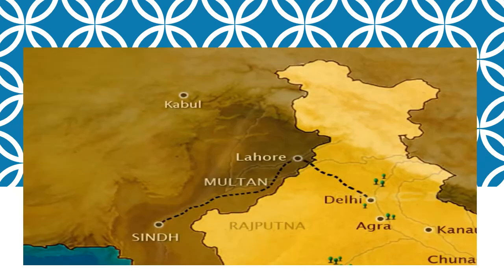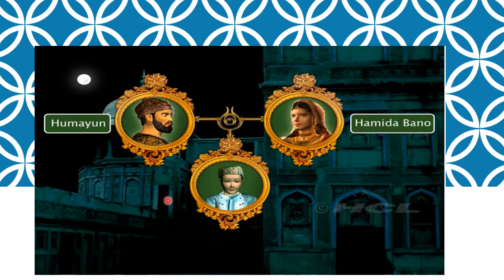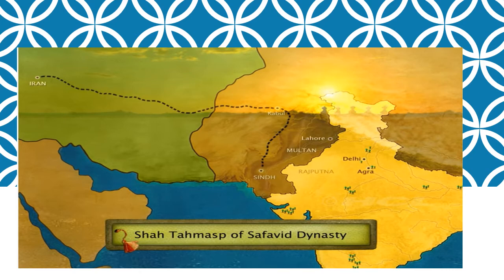Now, after the defeat of Humayun at the Battle of Kannauj, he had no option left but to flee from the Indian subcontinent. So you can see he left Delhi, went to Lahore, and then he went to Sindh. But he could not stay in Sindh for long because his brother Kamran was posing a lot of problems for him. Now, when he was at Sindh, he had a son called Akbar. After the birth of his son Akbar,